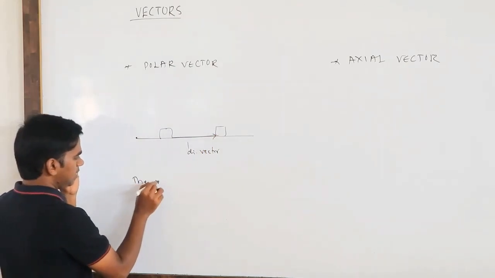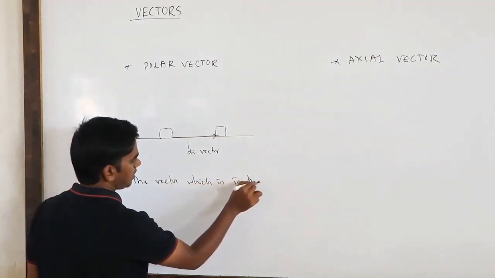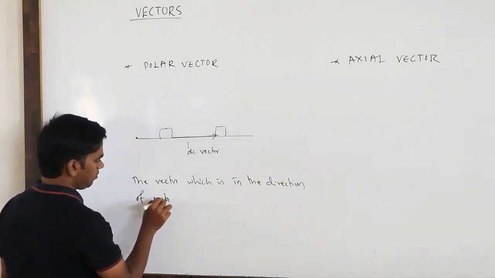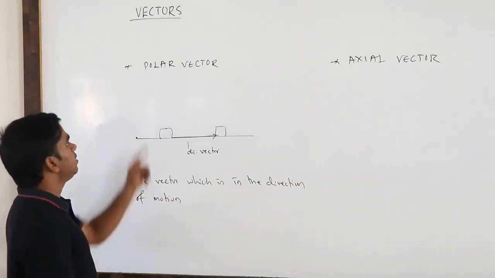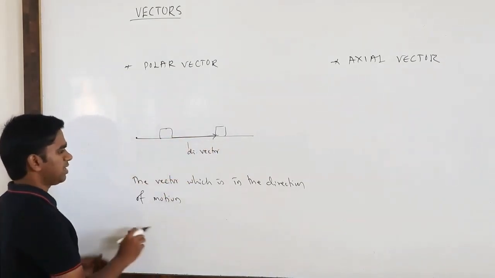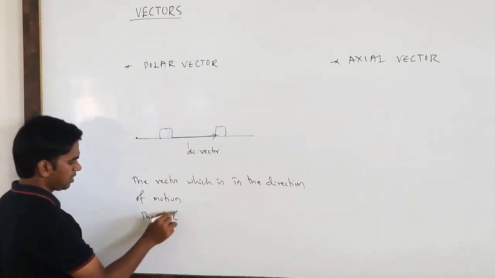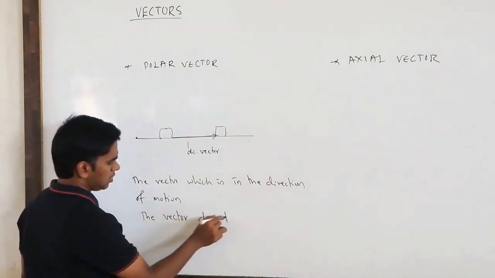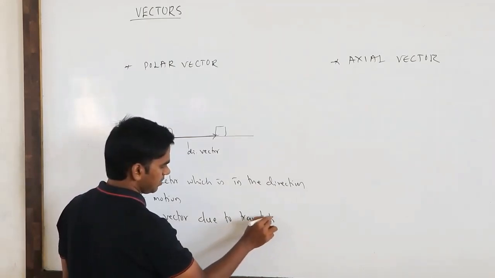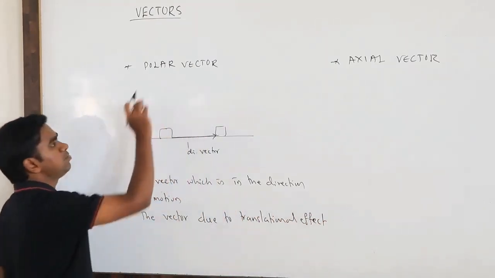Okay. The vector which is in the direction of motion of the object only. Okay. So that is what the polar vector means, a translational effect. The vector due to translation means what? Moving in a straight line. Okay. So the vector due to translational effect, that vector we call a polar vector.